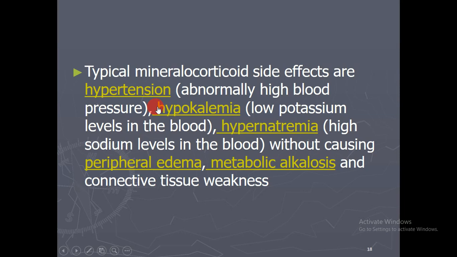There may be a chance of hypertension, abnormally high blood pressure, and it may cause hypokalemia, low potassium level in the blood, hypernatremia, high sodium level in the blood, without causing peripheral edema, metabolic alkalosis and connective tissue weakness.